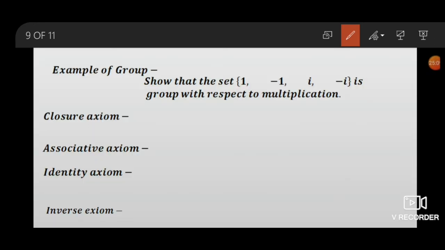Other examples of group: the set 1, minus 1, I, minus I is a group with respect to multiplication. First one, closure axiom.